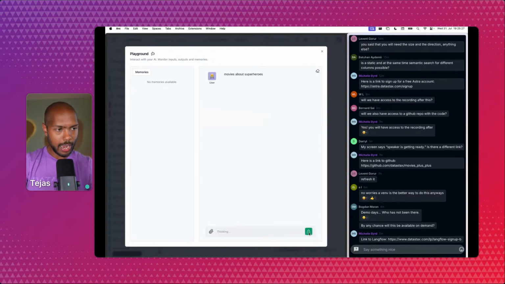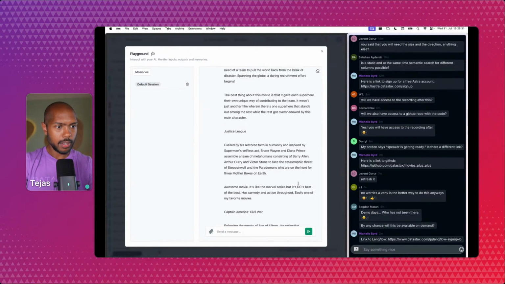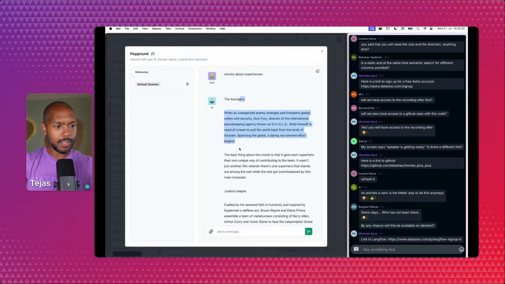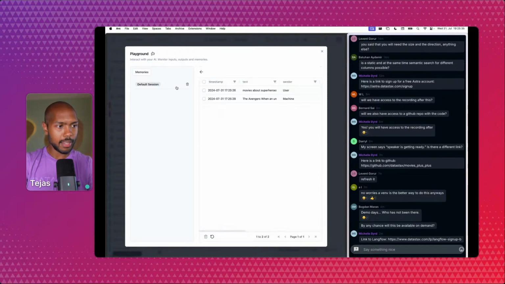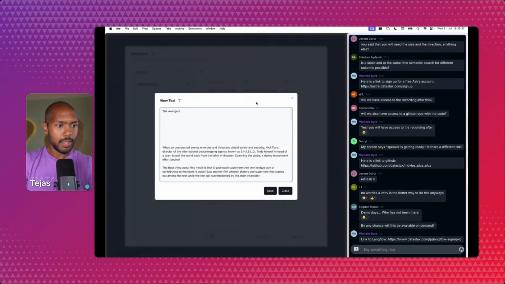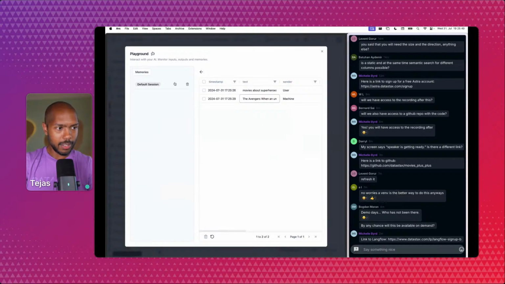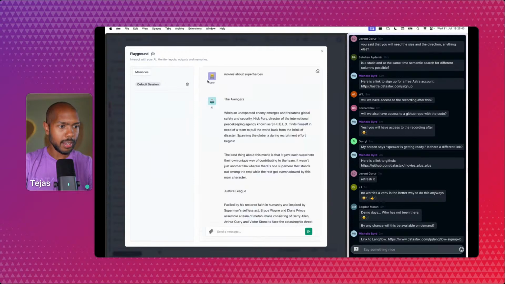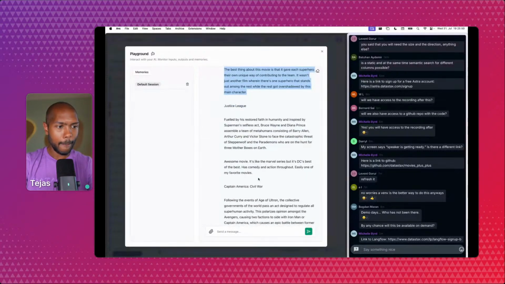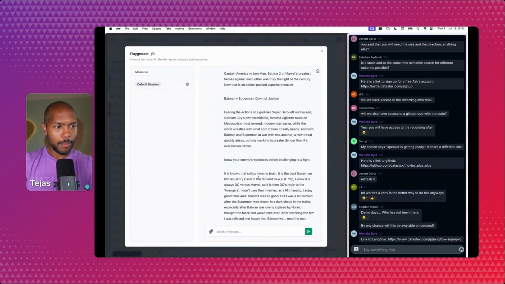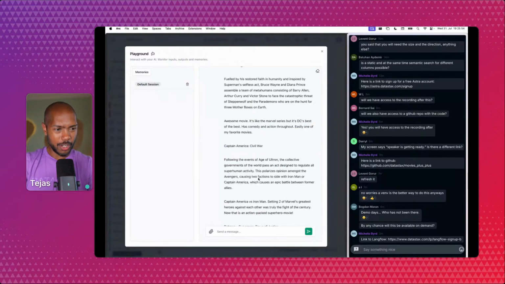And so we're going to query Astra, and it's going to return a bunch of Astra records here. So this is the text field from Astra, literally. As you can see, this is not ChatGPT. This is nothing. This is just the text field from Astra. So let's go back. When an unexpected enemy emerges. So this is the synopsis that we got from unstructured, from reading the text content of the website. Cool, but it's not natural language.